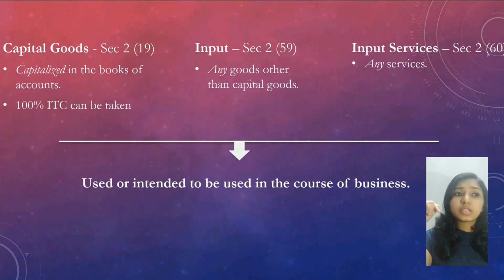For capital goods, 100% ITC can be claimed, and these three, that is capital goods, input and input services, are used or are intended to be used in the course or furtherance of business.